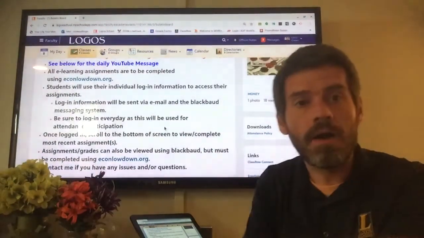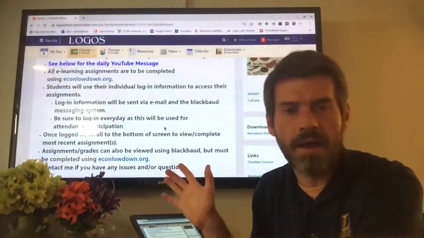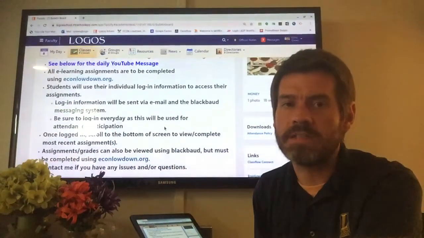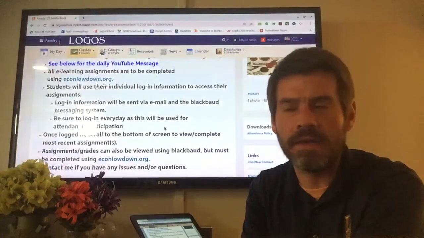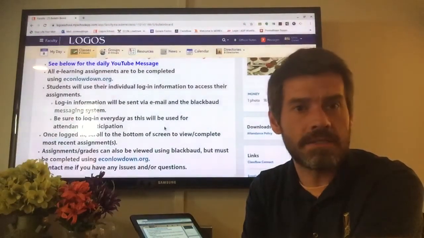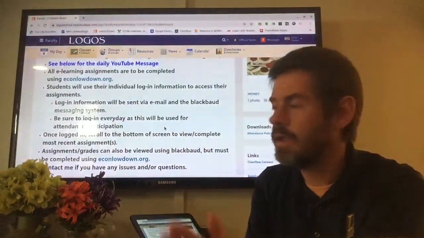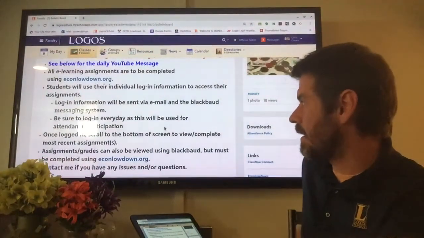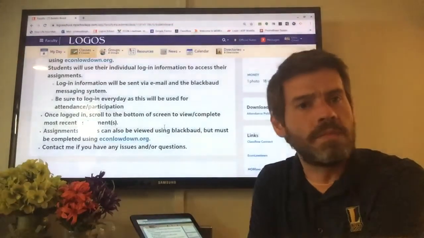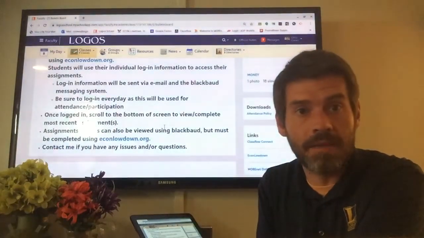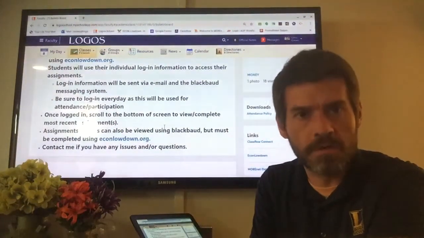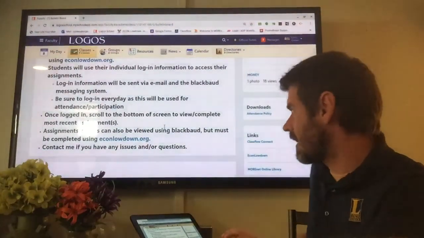Log in to Econ Lowdown every day. That's first and foremost. I can see when people are logging in, and that's how I check attendance, to make sure everyone logged in every day. That means you don't have to check in by message or anything else with me. You just have to log into Econ Lowdown, and that way I know that you got your attendance credit for the day.